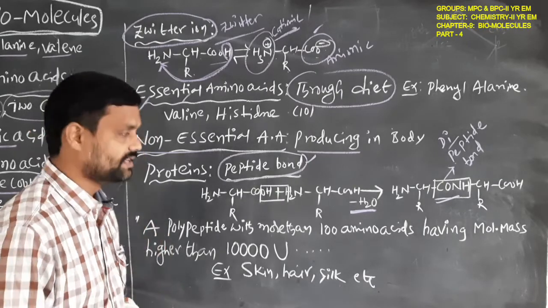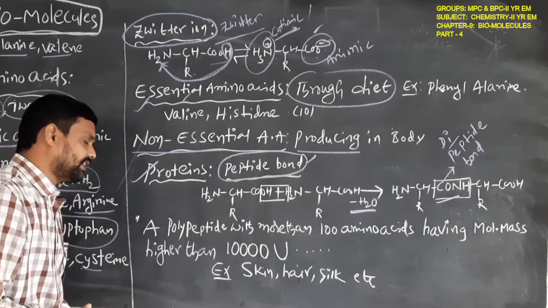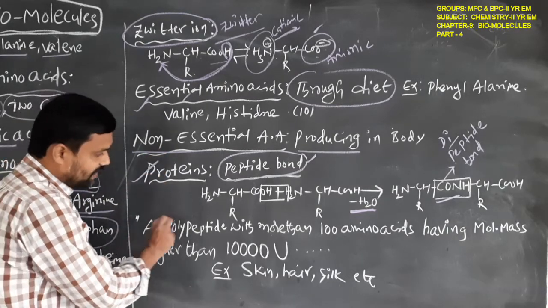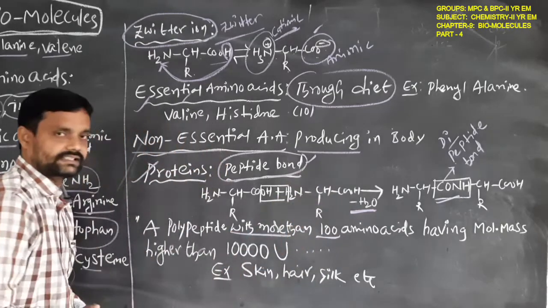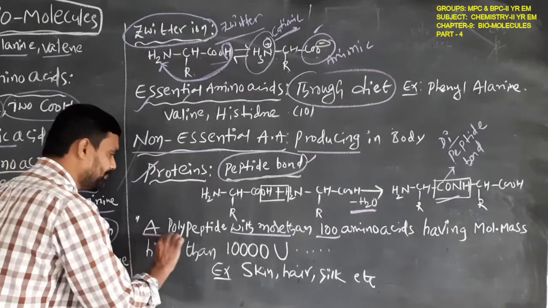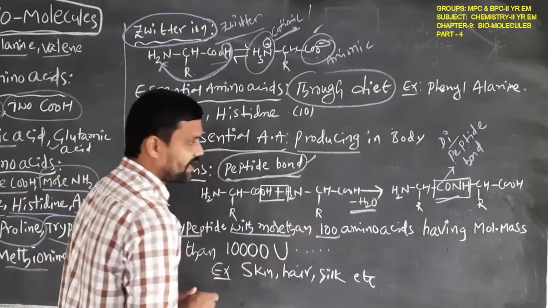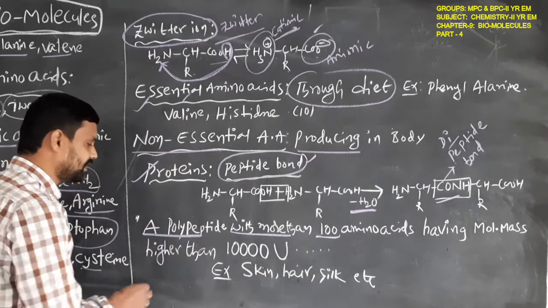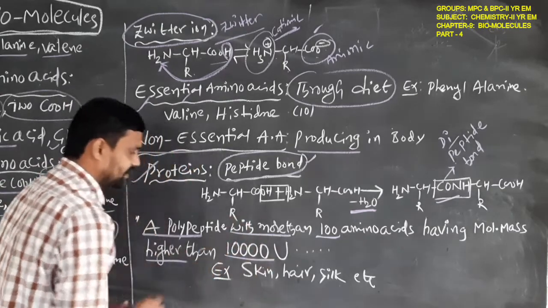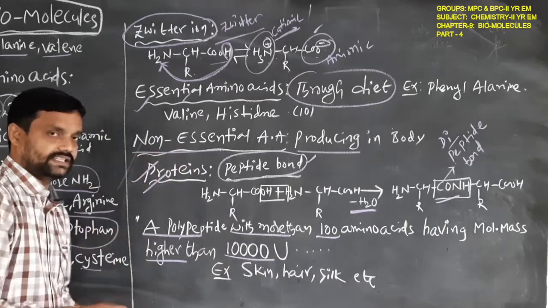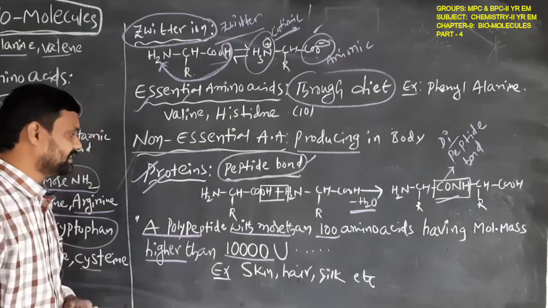Okay students, so proteins. How can proteins be defined? A polypeptide with more than 100 amino acids, having a molecular weight higher than 10,000 units, is called a protein. Okay students, how can we define the protein?